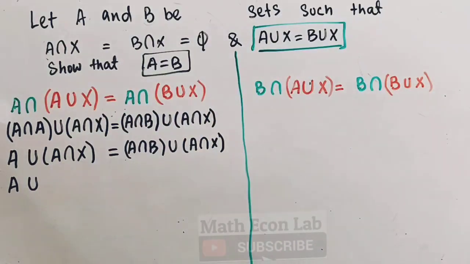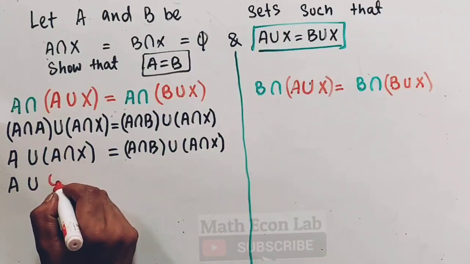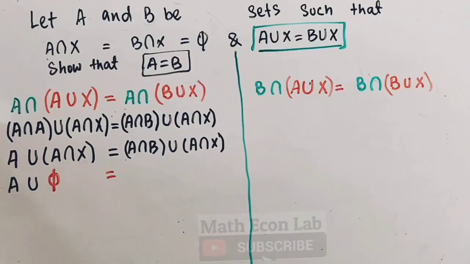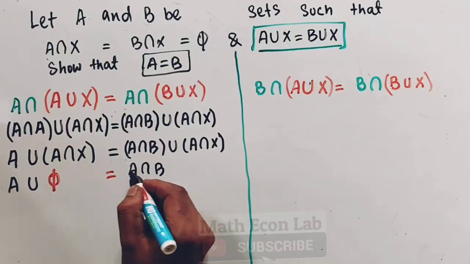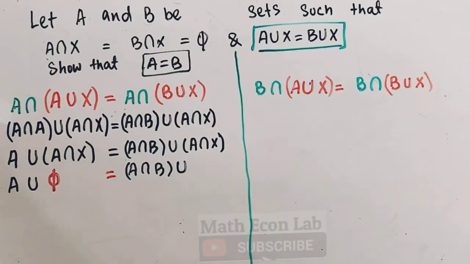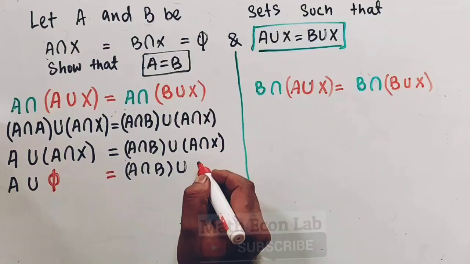So A intersection X is equal to phi, so here we write phi.